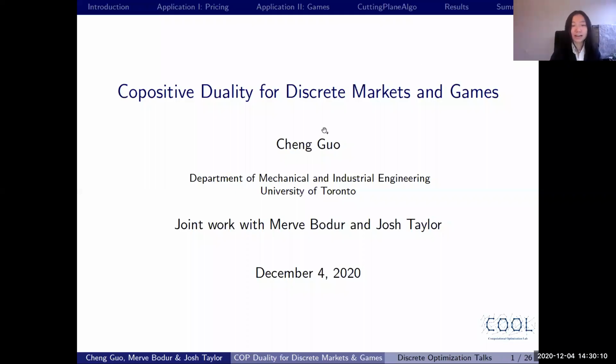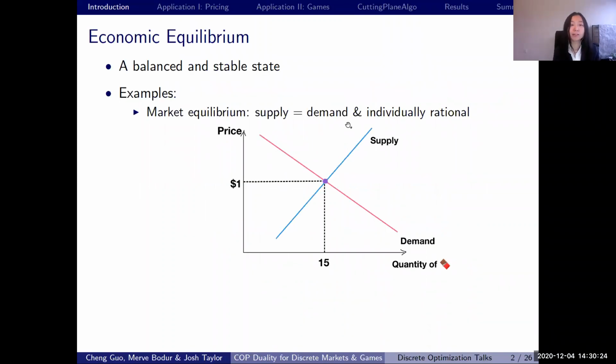Hi everyone. Today I'm going to talk about copositive duality for discrete markets and games. This is joint work with my PhD advisor, Merve Boudour, and also with Josh Taylor. Both of them are professors at the University of Toronto. The starting point of our work is the concept of economic equilibrium, where we have a balanced and stable state for an economic problem.